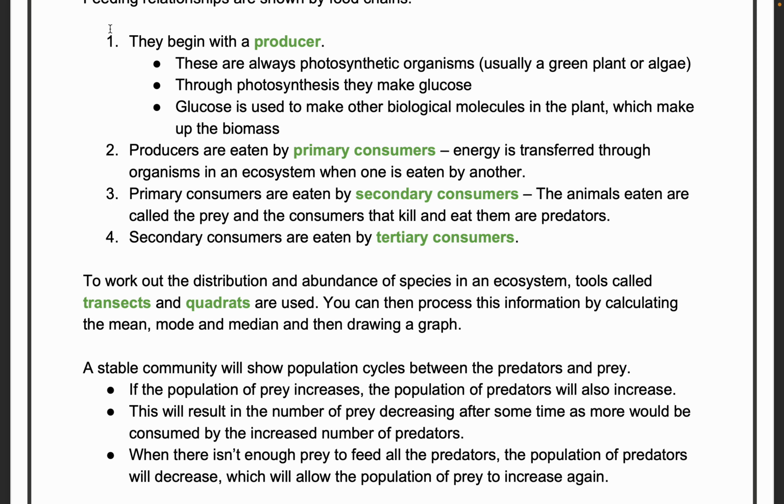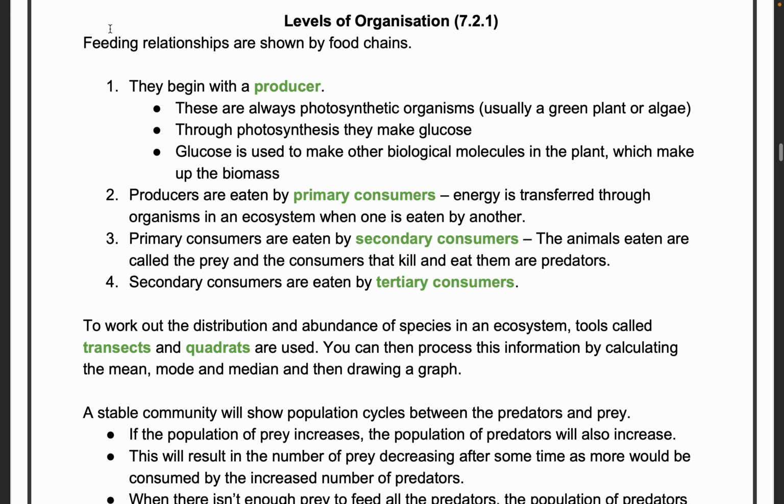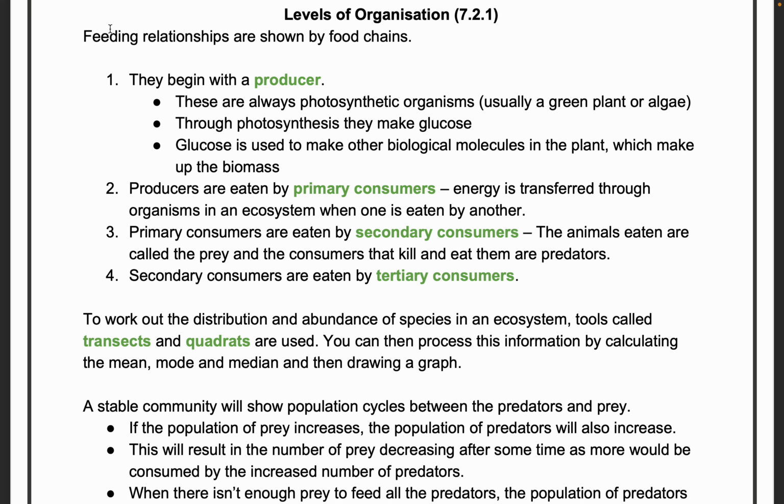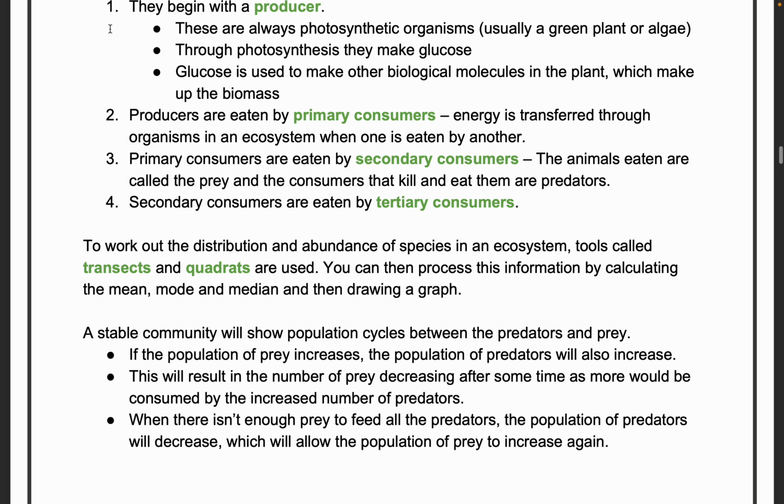What about the sun? The sun is used by the plant to produce. Here we are discussing only biotic things. The sun can be considered abiotic. Even though the sun has so much power, the sun is like a light. Light, air, temperature are all abiotic. So here we are discussing the levels of organization, and we can see only the biotic things: producer, primary consumer, secondary consumer, tertiary consumer.